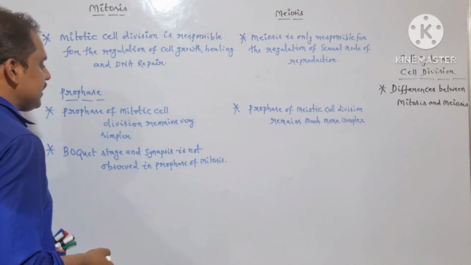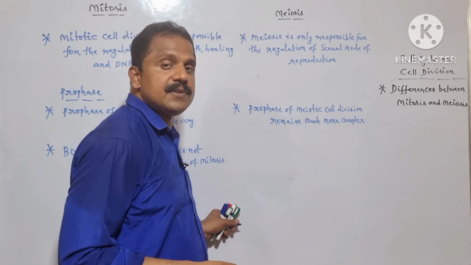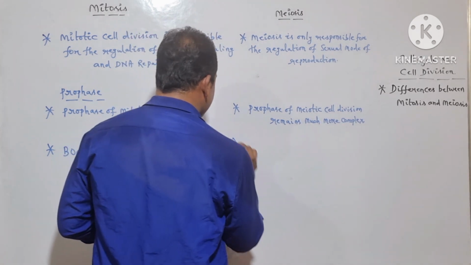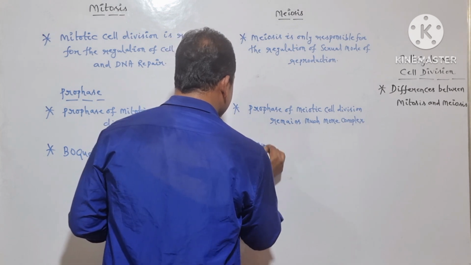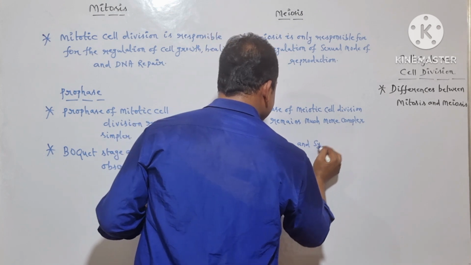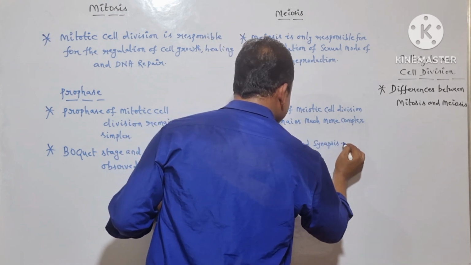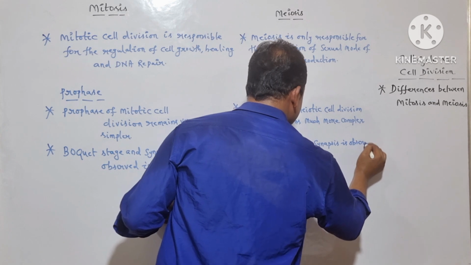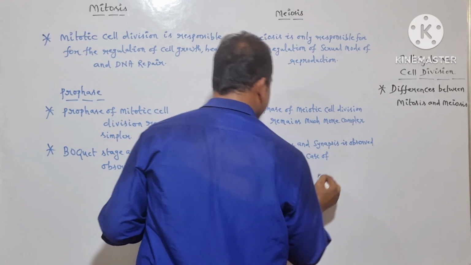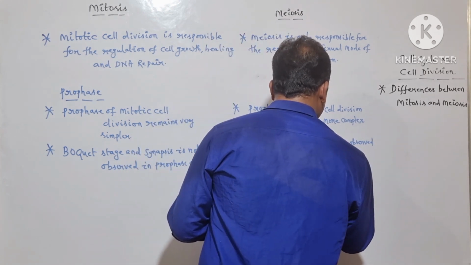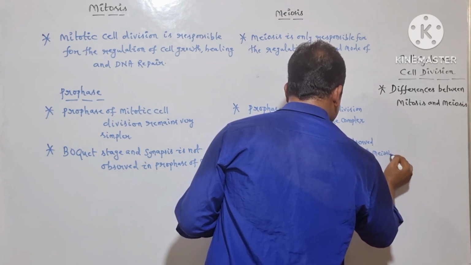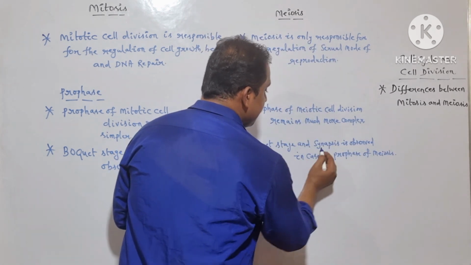But whereas in case of the prophase of meiosis, in general we observe the bouquet stage and even the synaptic stage. Bouquet stage and synapsis are observed in case of prophase of meiosis. So what is bouquet stage and what is synapsis?